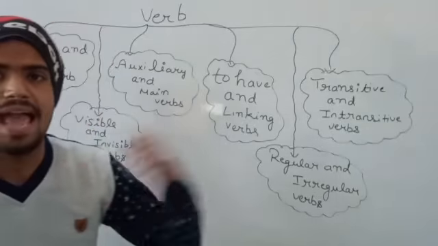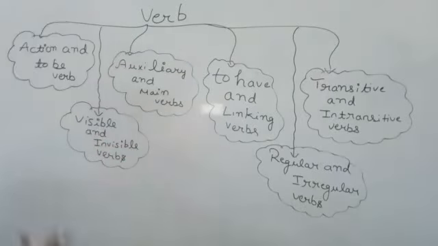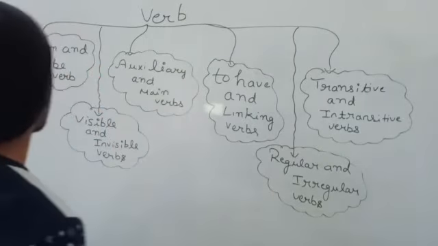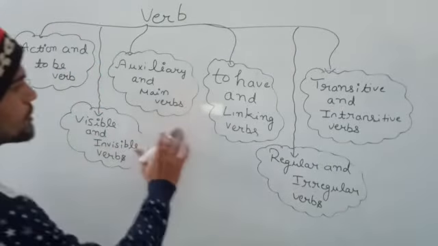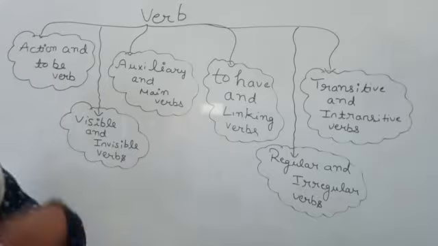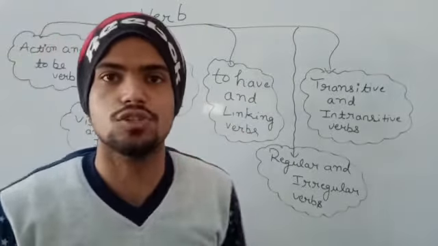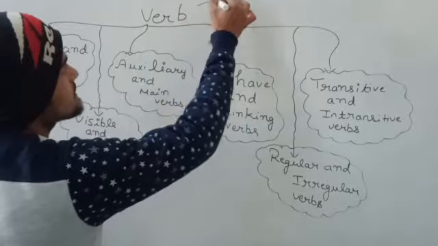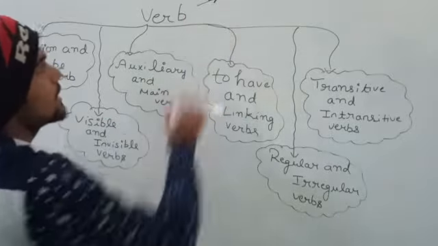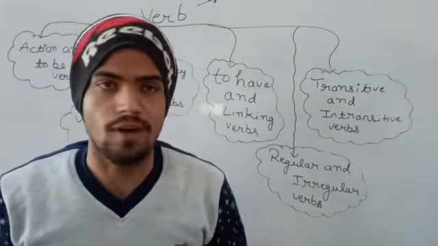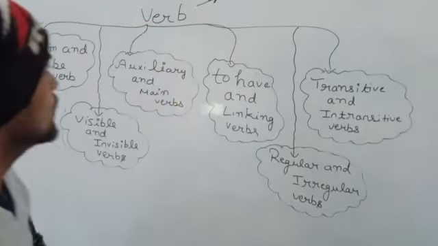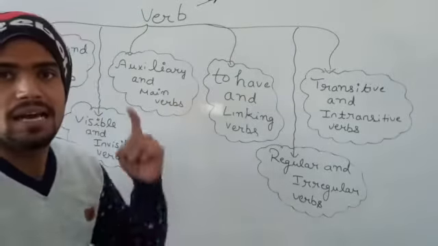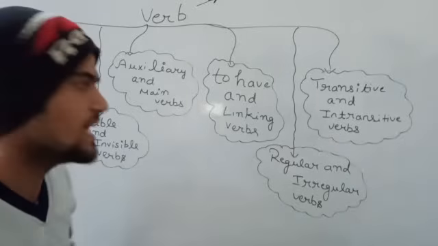Hello students, as you can see in this video, I will tell you each and every type of verb. As you can see, 1, 2, 3, 4, 5, 6. 6 multiplied by 2, there will be 12 kinds you will study in this chapter only. There are two more kinds, finite and non-finite verbs. I have not taken those in this video, but all the other verbs are covered here.